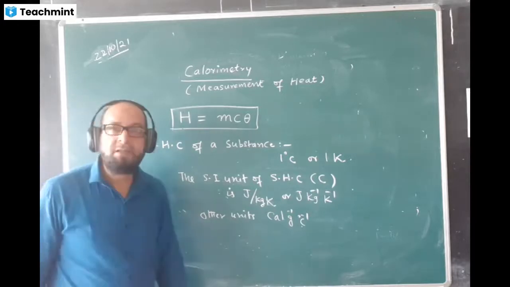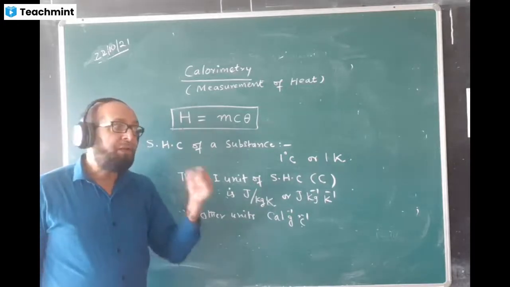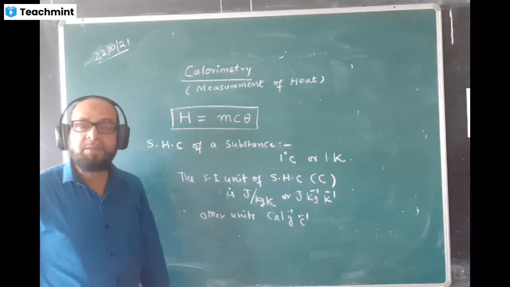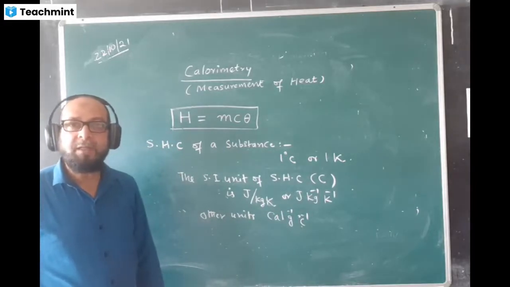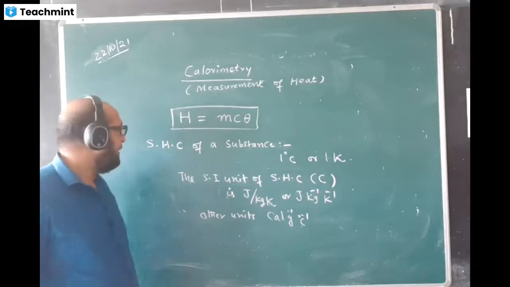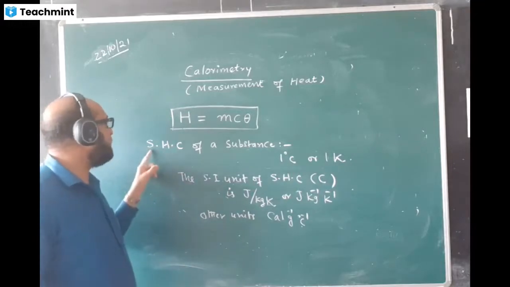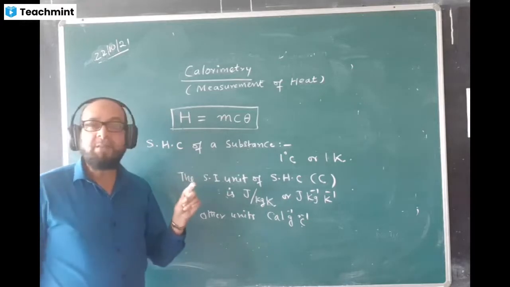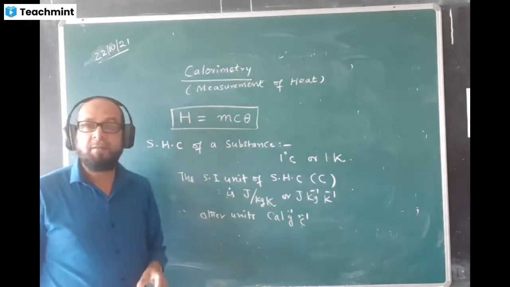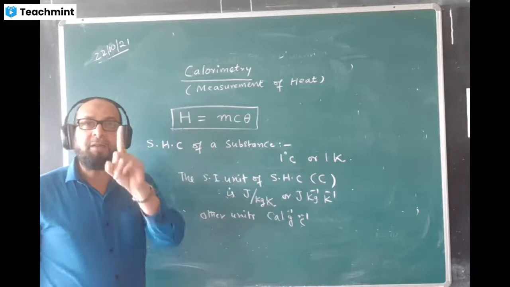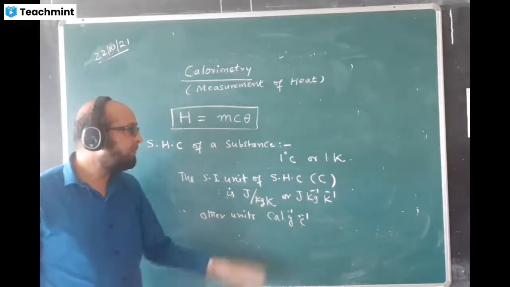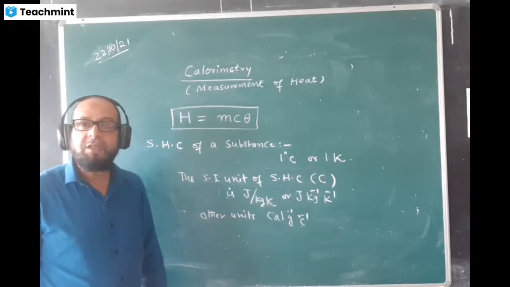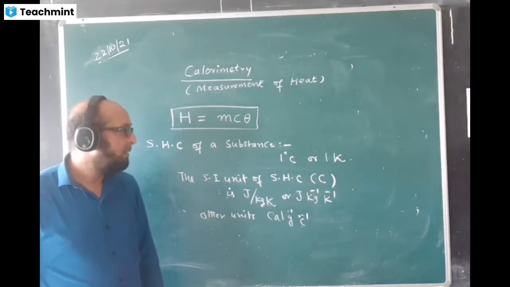What is the definition of SHC? The amount of heat required to raise the temperature of a unit mass of a substance through 1 degree Celsius or through 1 Kelvin. Whenever the word specific is used, what do we take as specific? We take the mass as specific, and the mass value we take as 1 unit. That is per kg, or per gram. Either 1 kg or 1 gram you can take.